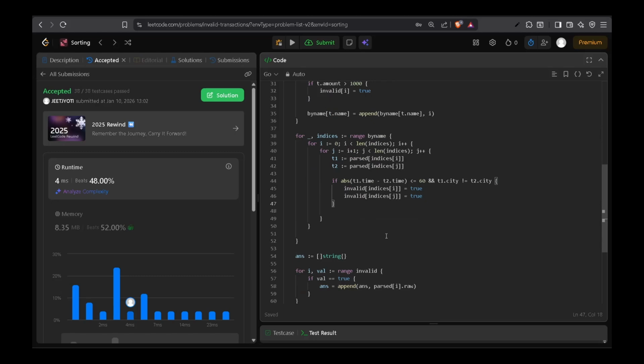Hope you understood the intuition behind it, the logic as well. Try doing it yourself. Try running the code. It will help you understand better.